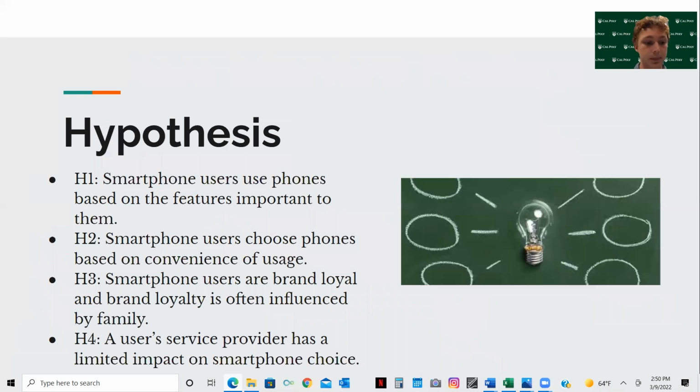Next slide. Hypothesis. Hypothesis 1: smartphone users use phones based on the features important to them. Hypothesis 2: smartphone users choose phones based on convenience of usage. Hypothesis 3: smartphone users are brand loyal, and brand loyalty is often influenced by family. Hypothesis 4: a user's service provider has a limited impact on smartphone choice.